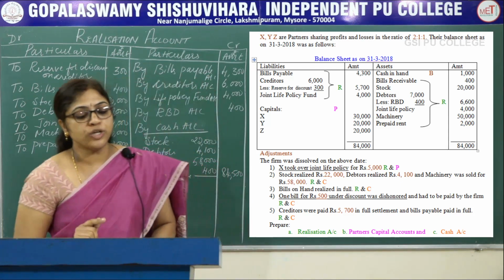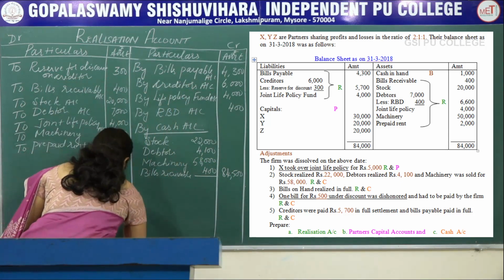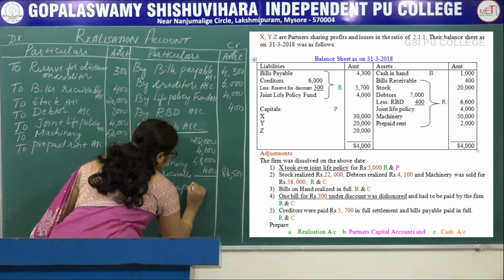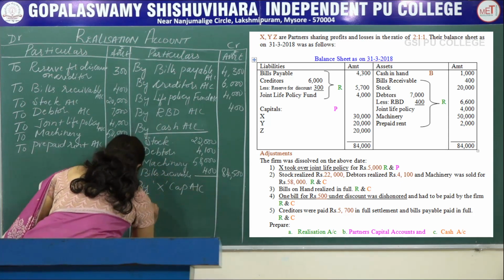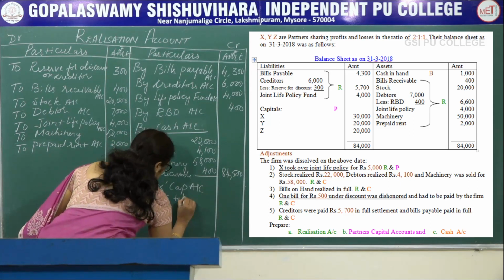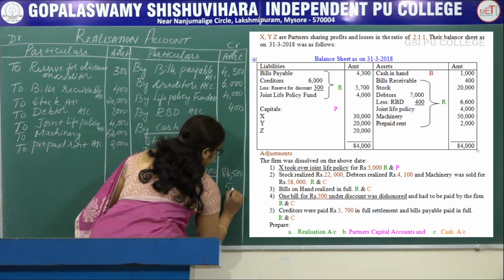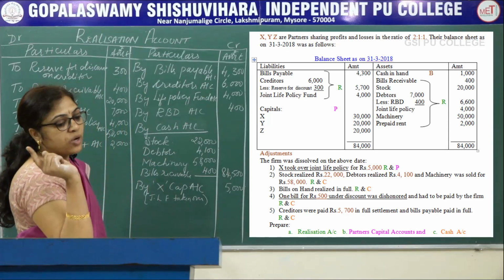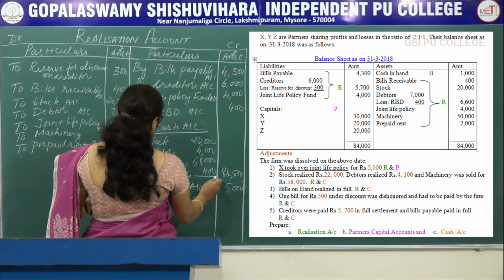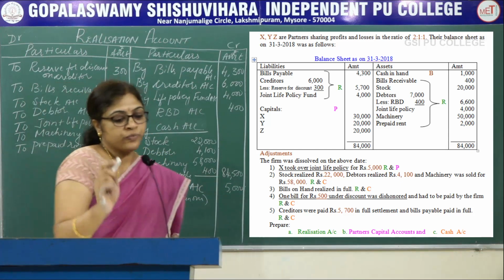Next, X took over joint life policy, record on the credit side of the realization account by X capital account, that is joint life policy taken over, amounted to rupees 5,000. So bills receivable realized in full value, that is 400, I already recorded here, it is realized in full value.